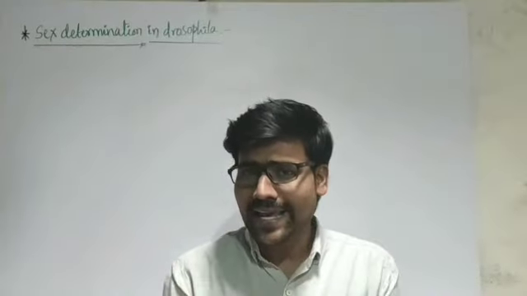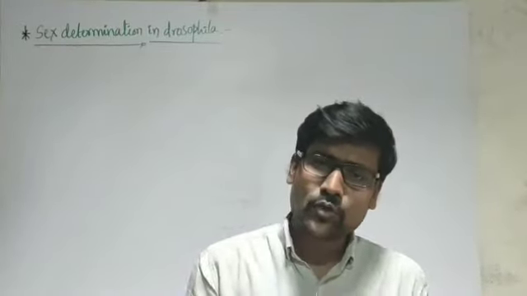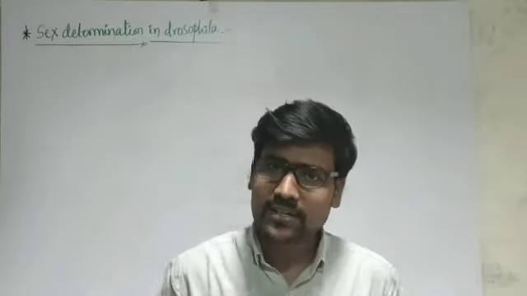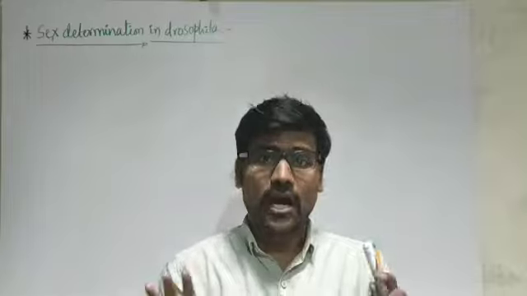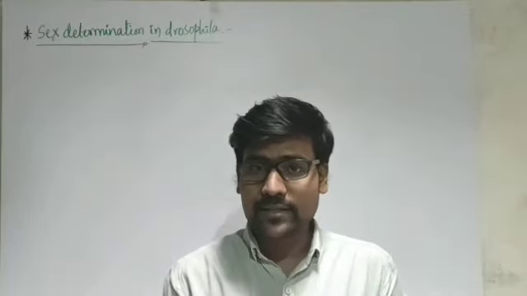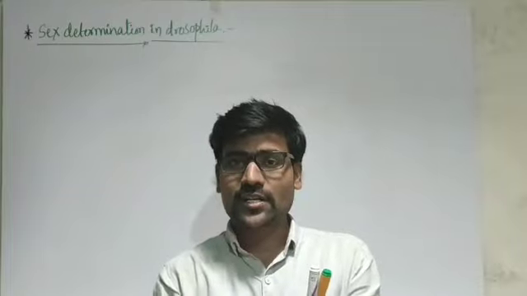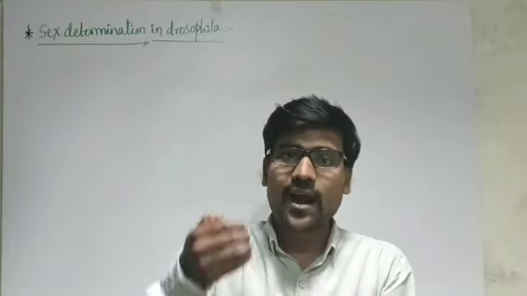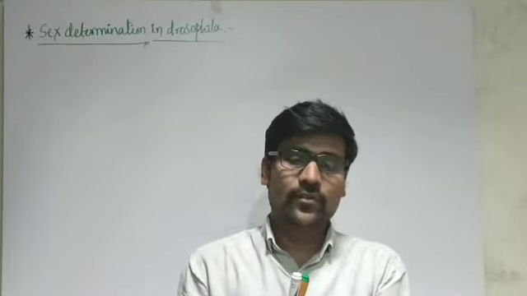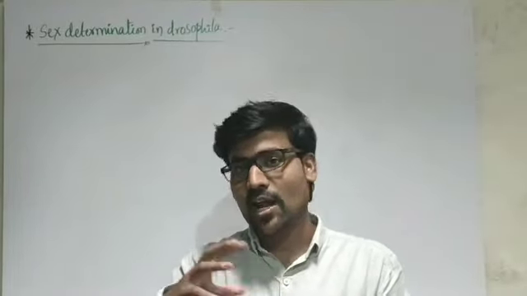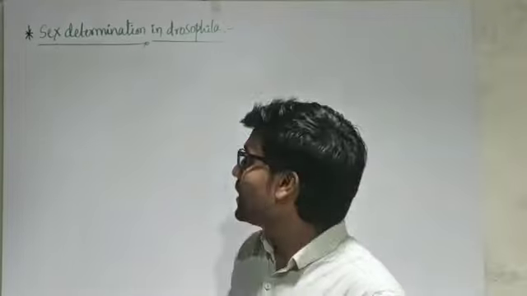If it is XX and XY, then we come to the conclusion that it falls under the XX XY type of sex determination. But we can view the sex determination in another pattern also, regarding the genic balance theory. So that is another condition we can observe.